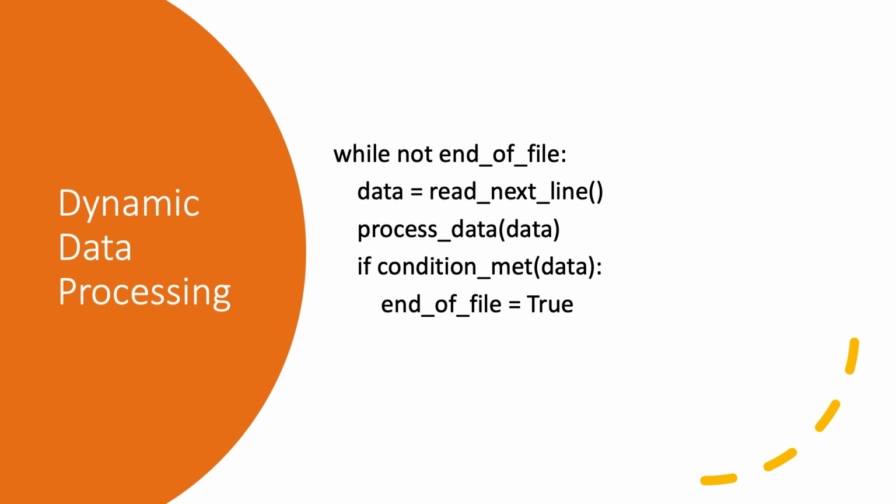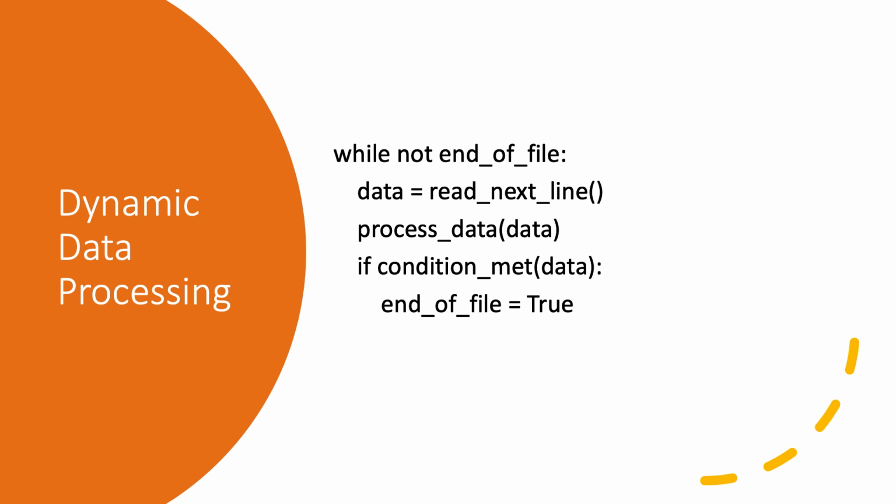The loop operates under the condition while not end of file, meaning it continues to run as long as the end of the file has not been encountered yet. Now within the loop, we have the read next line function, and this is called to read the next line of data from the file. This data is then processed using the process data function, which handles the necessary operations on the data, such as parsing, analyzing, or transforming it.